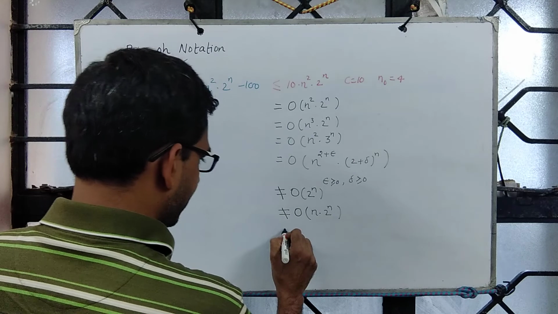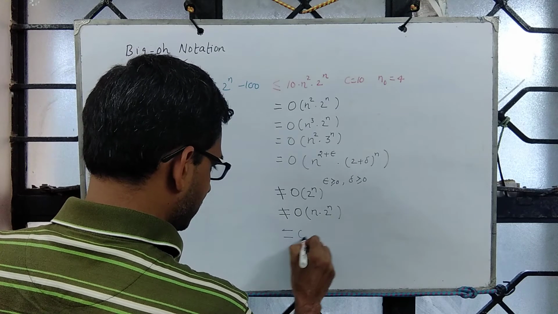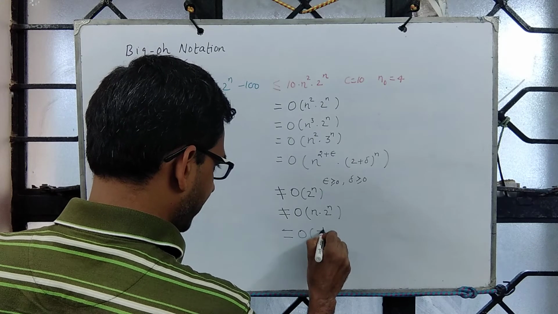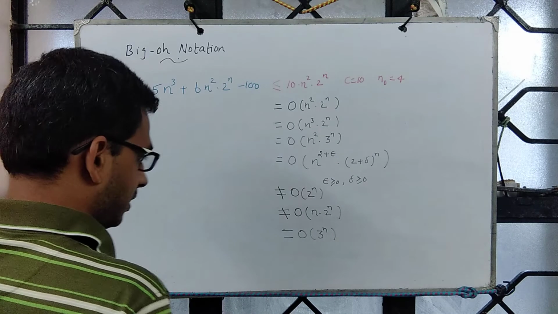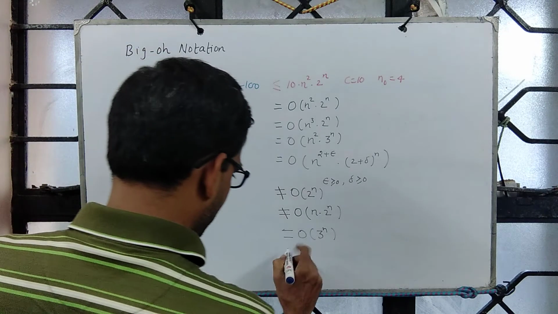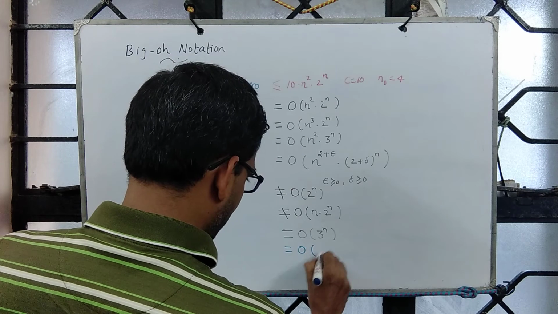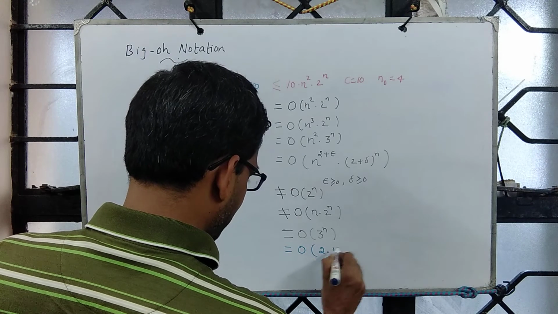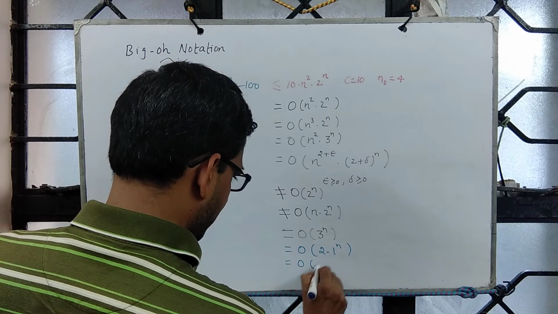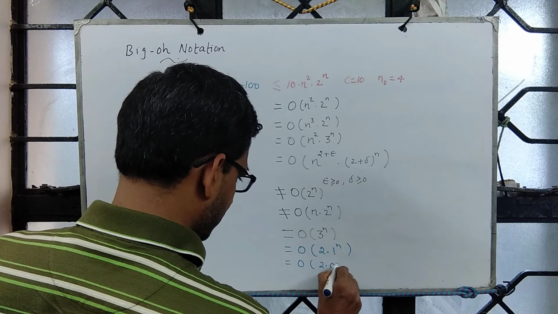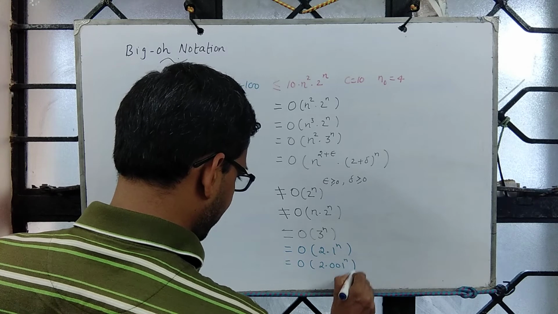But interestingly, this one is order 3 power n, and this one is order 2.1 to the power n. This one is order 2.001 to the power n.